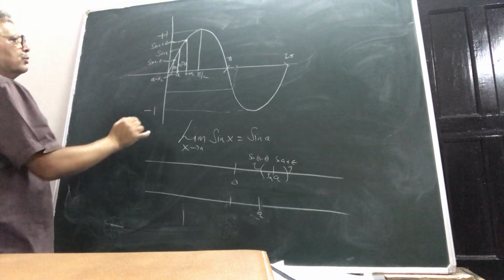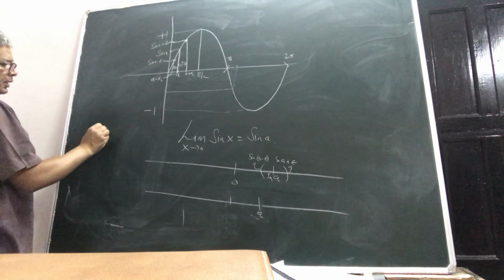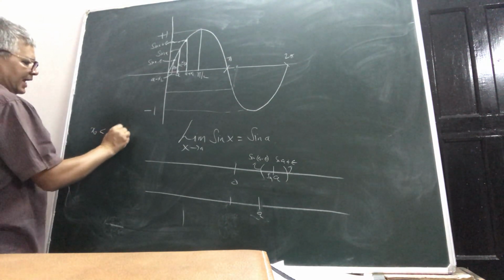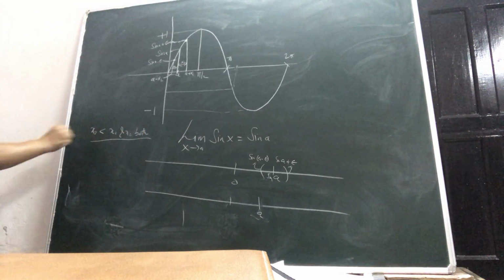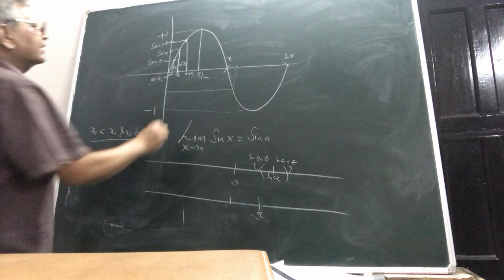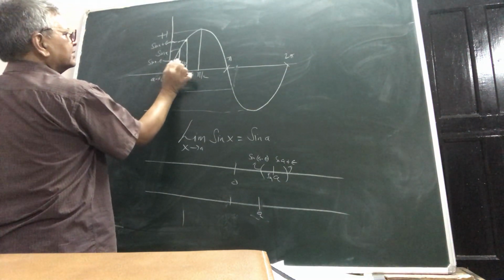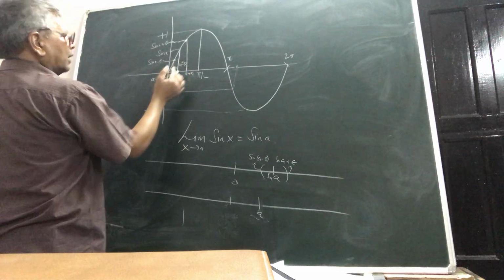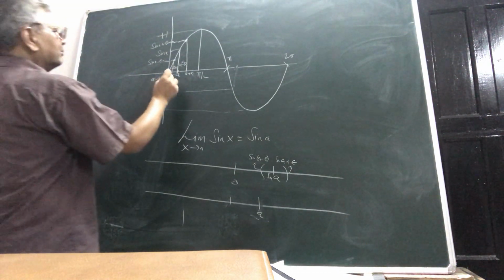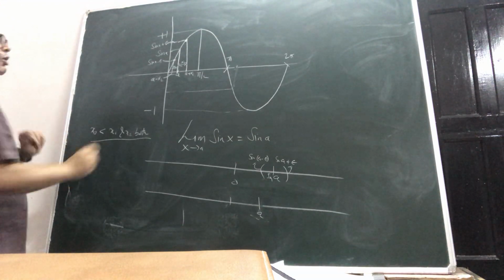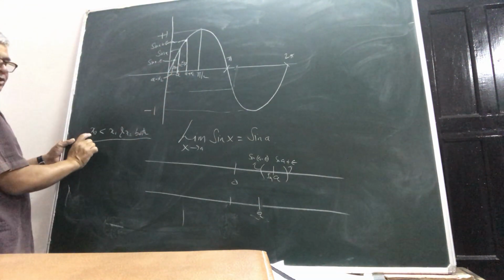Now see what I do. I take a number x naught which is less than both x1 and x2. Suppose x1 is say 0.5 and x2 is 0.4. So I will choose a number which is less than 0.4 and 0.5, say 0.3, and that number I denote by x naught. My required delta will be this number x naught.